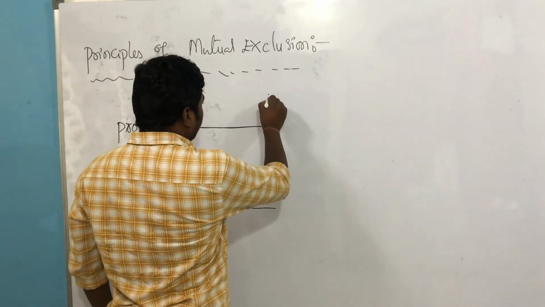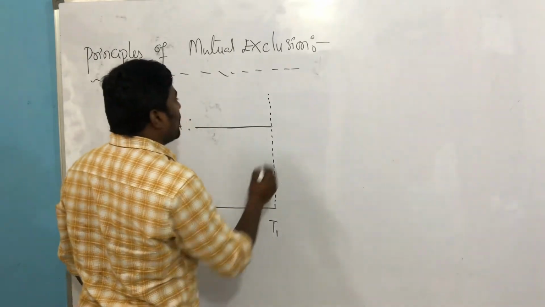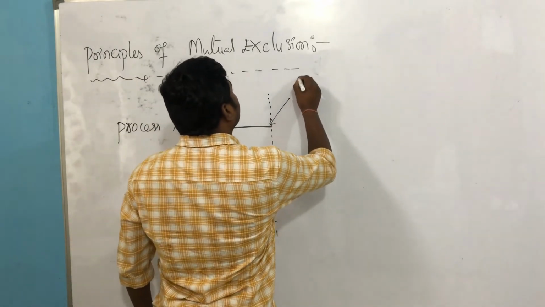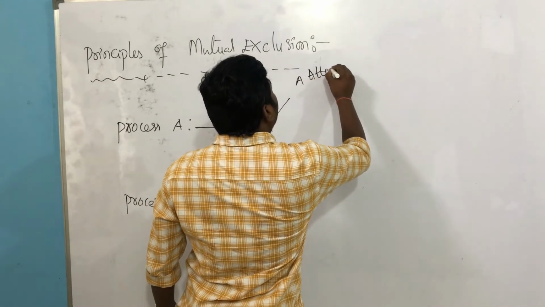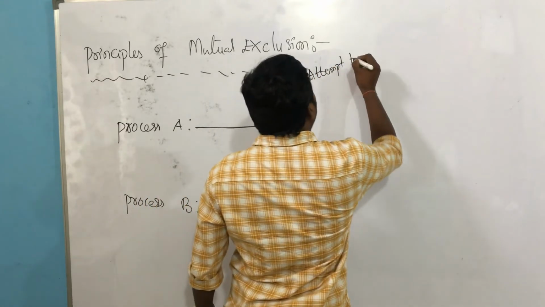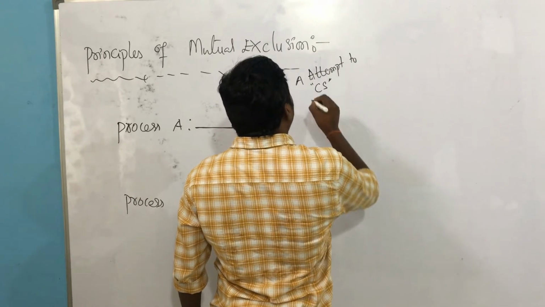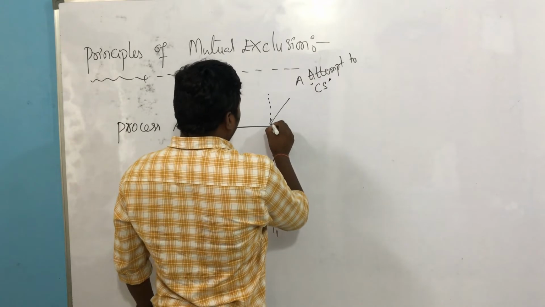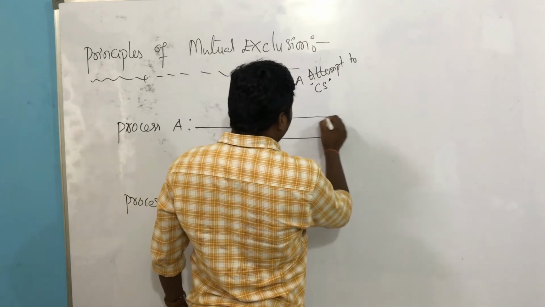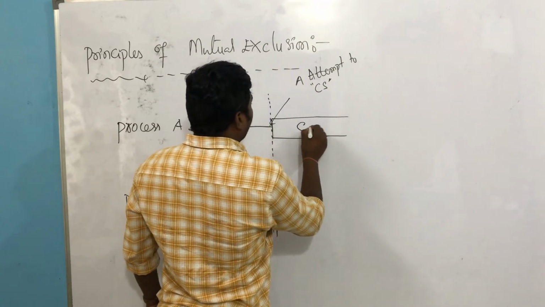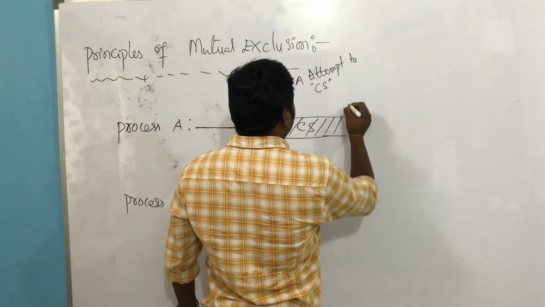Let's take an example. At time t1, process A attempts to enter the critical section, attempts to use the critical section. At this moment, only one process is asking to use the critical section. So now the critical section is in use. Who is using it here? Process A.